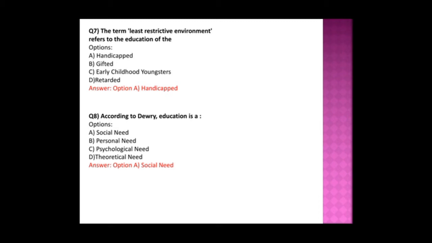You just follow it. Okay, and the eighth question is, according to Dewey, what is education? Option A is social need and personal need, psychological need and theoretical need. Here the answer is social need.